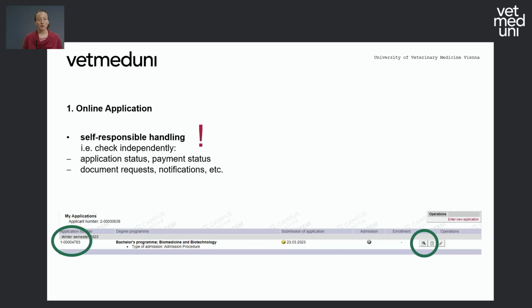We expect you to handle this self-responsibly. You have to check independently the status of your application, whether anything is missing or you need to upload any more documents, because we will not be sending you reminders. You need to check this on your own.